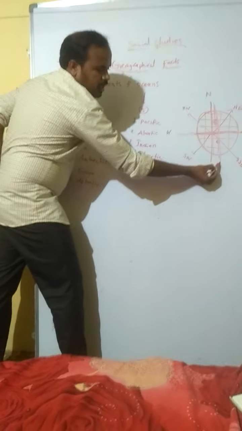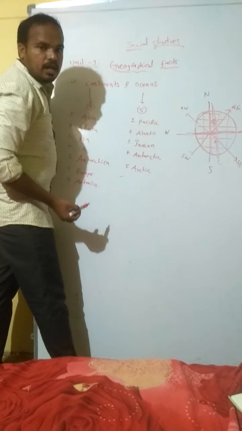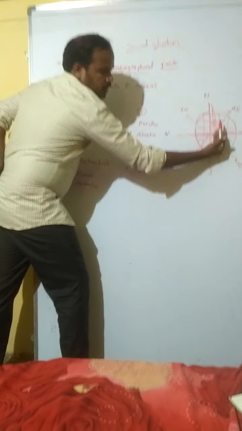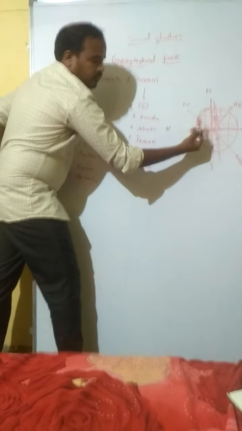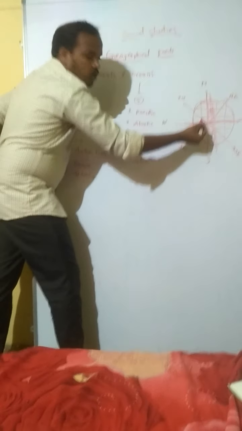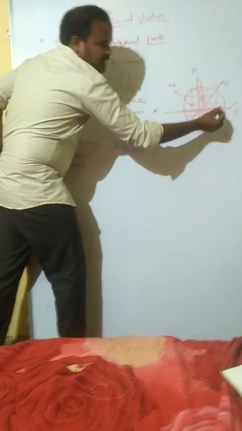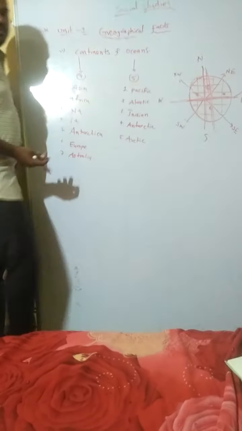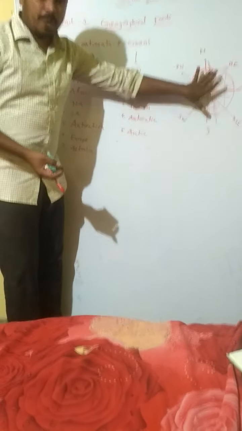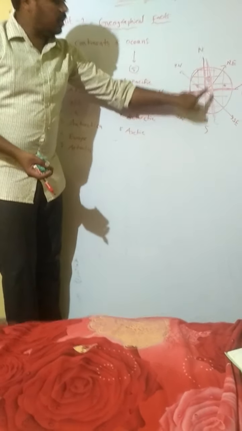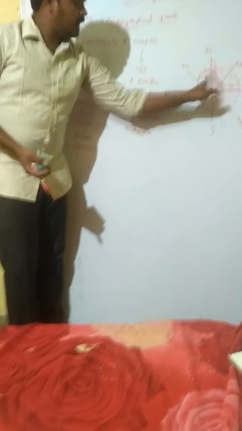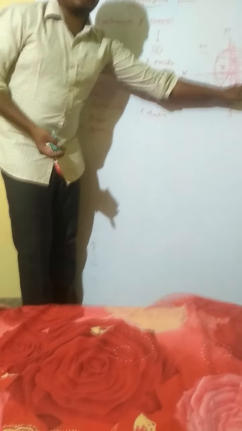This is a longitude. The west part is the western hemisphere and this is the eastern hemisphere. So 4 parts are there: northern, southern, western, and eastern hemisphere.